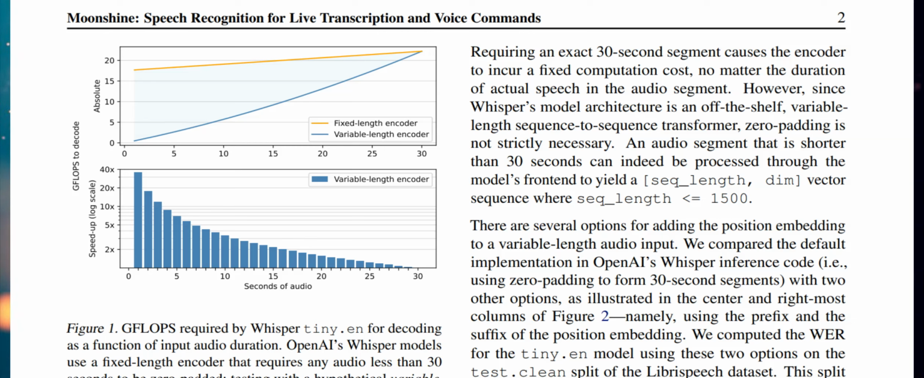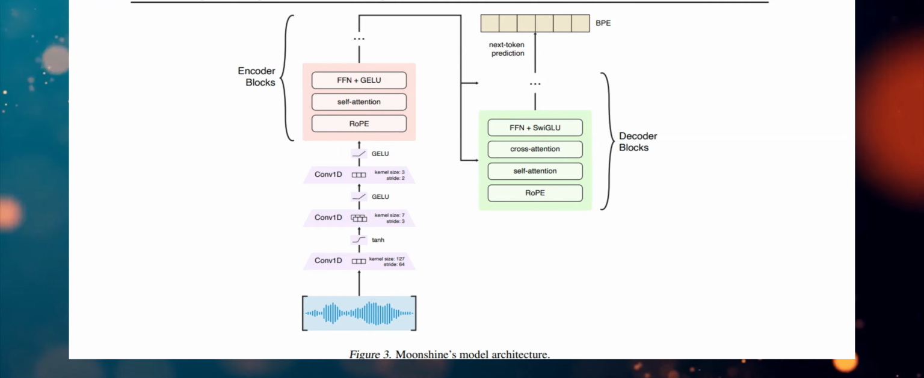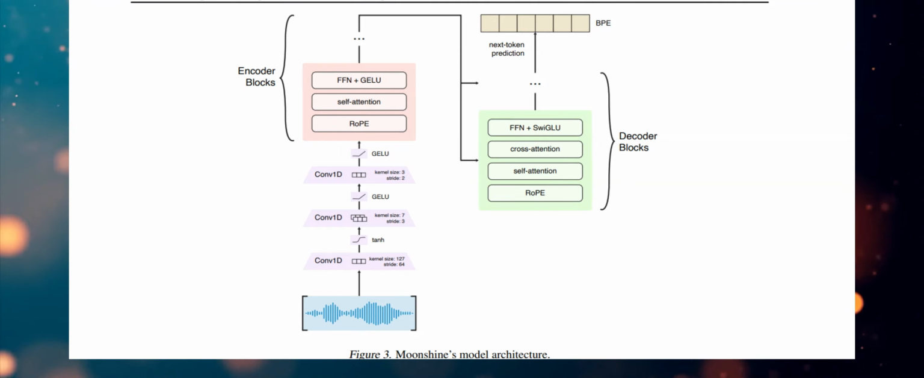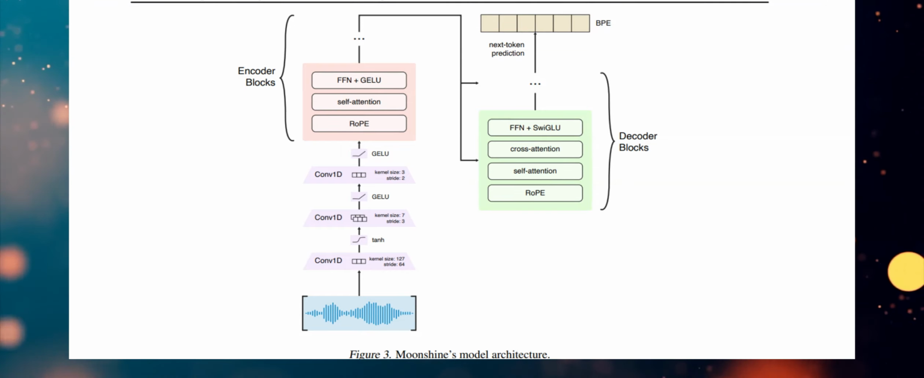How does Moonshine differ from existing models like OpenAI's Whisper? Moonshine avoids the fixed-length processing of Whisper. Whisper processes audio in 30-second chunks, even if the audio is shorter, leading to unnecessary computation. Moonshine scales its processing proportionally to the audio length, eliminating zero padding and significantly reducing computation for shorter clips. That's a significant improvement in efficiency.